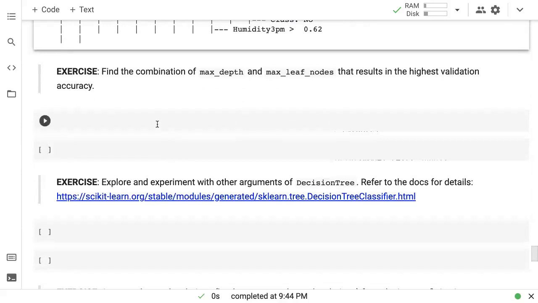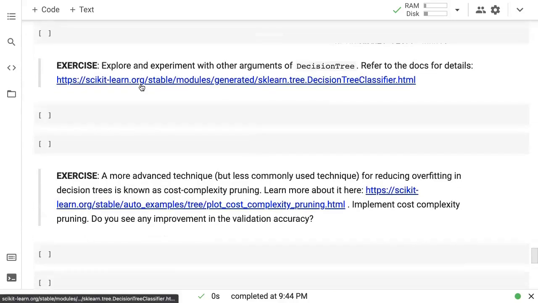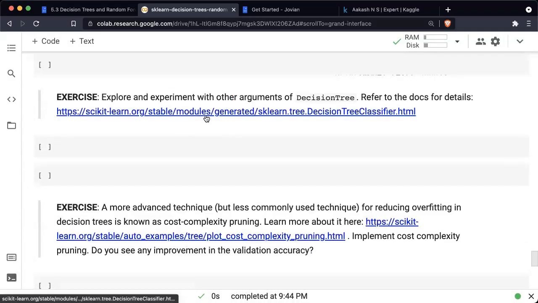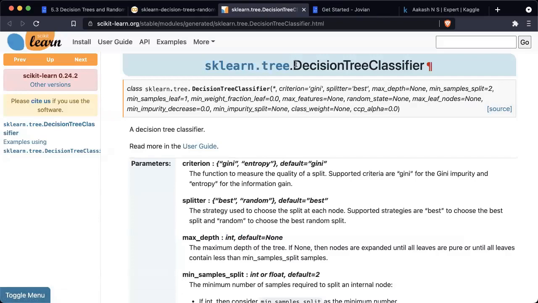So here's an exercise for you. Find the combination of max depth and max leaf nodes that results in the highest validation accuracy. Then another exercise for you is to experiment with the other arguments of DecisionTreeClassifier. Scikit-learn has excellent documentation, very extensive, very helpful, and very easy to read as well. So just check out the documentation of DecisionTreeClassifier in scikit-learn, sklearn.tree.DecisionTreeClassifier, and go through all of these.